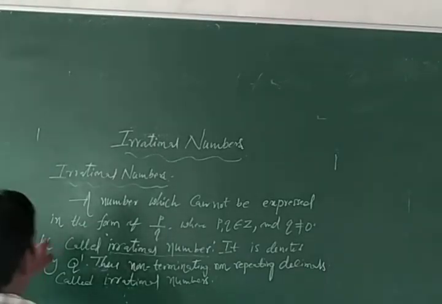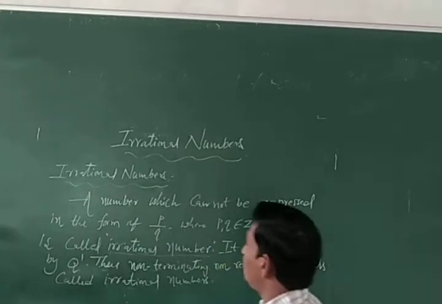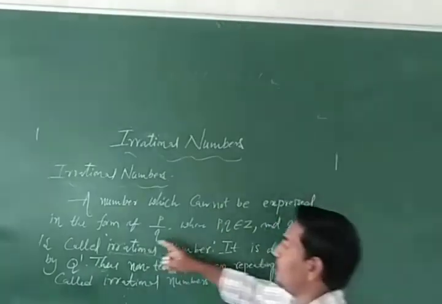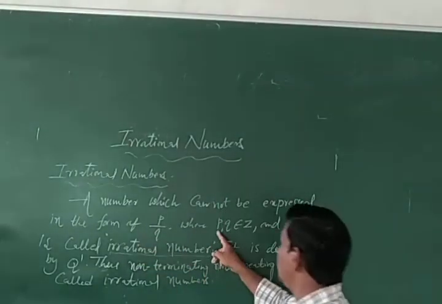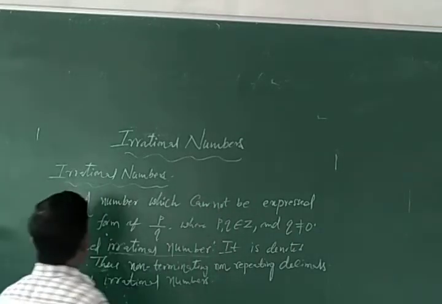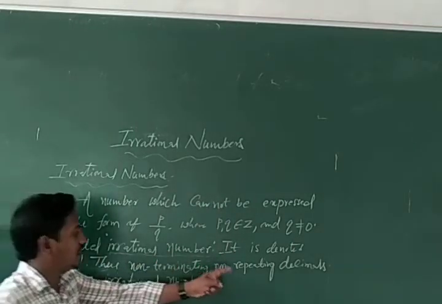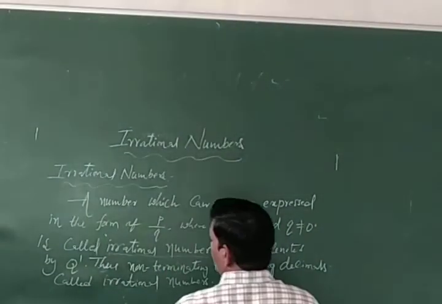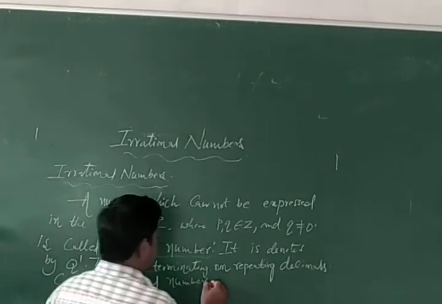Okay, what is the definition of irrational numbers? A number which cannot be expressed or written in the form of p by q, where p comma q belongs to Z and q not equal to 0, is called an irrational number. It is denoted by Q dash. Thus non-terminating and non-repeating decimals are called irrational numbers.